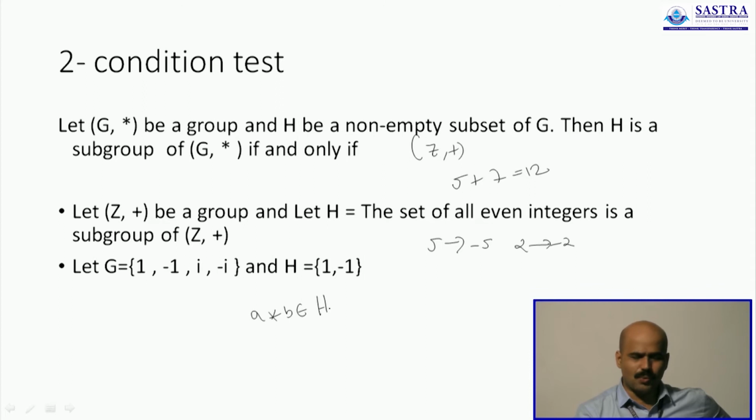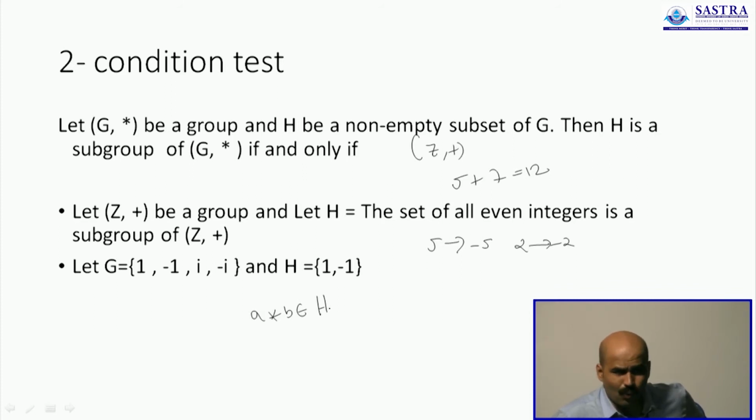Now suppose you have a situation where you have this idea, but you are not able to show that the result of the operation on all elements is within the set. Draw the Cayley table to help you. As long as the group is finite, you can always draw the Cayley table, because for the second example I am considering the subset as 1 and minus 1.